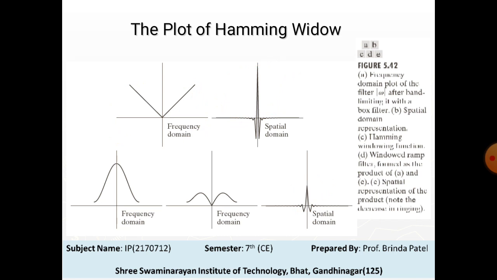Because the width of the central lobe in this figure is slightly wider than in figure B, we would expect back projections based on using the Hamming window to have less ringing but be slightly more blurred.